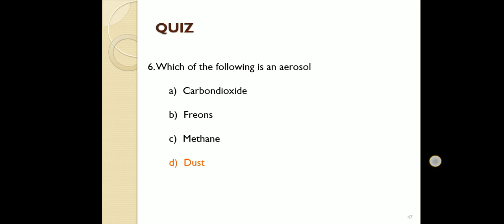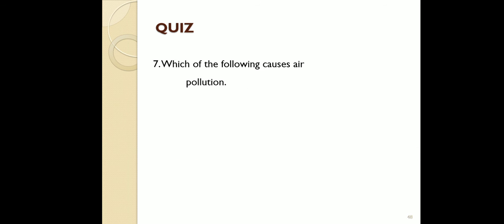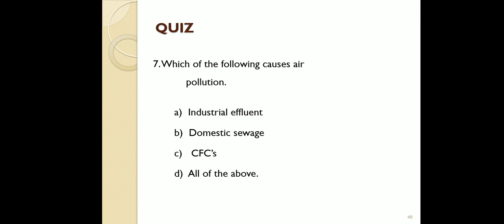And we go for the next question. Which of the following causes air pollution? Industrial effluent, domestic sewage, CFCs, all of the above. It is a very easy question. Industrial effluent causes air pollution. Domestic sewage also causes air pollution. Chlorofluorocarbons, which are released from air conditioners and fridges, also cause air pollution.